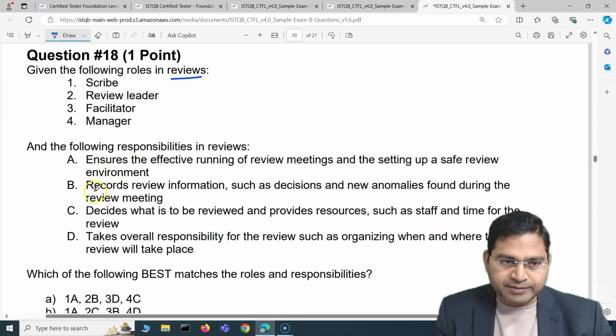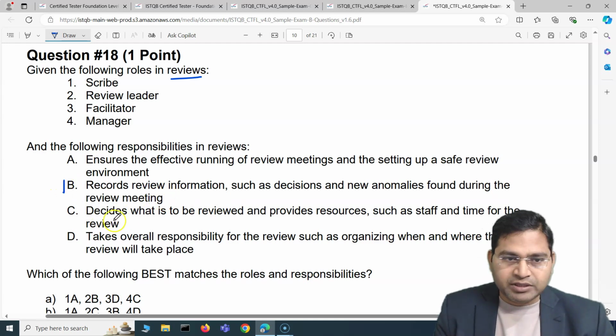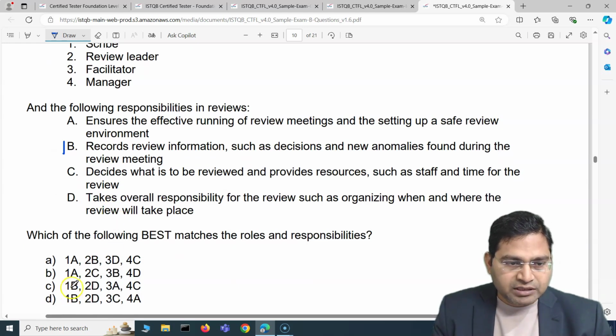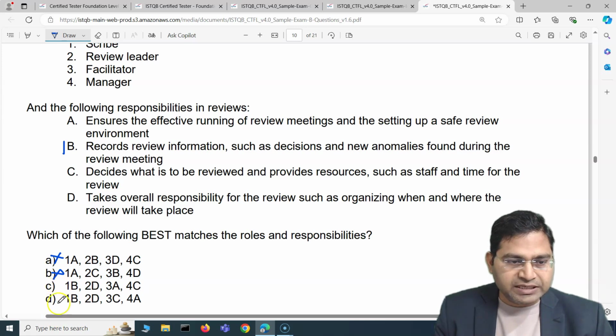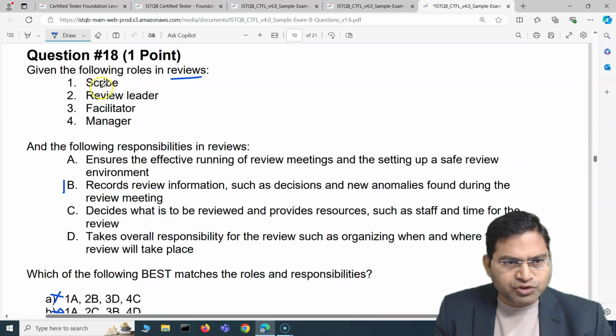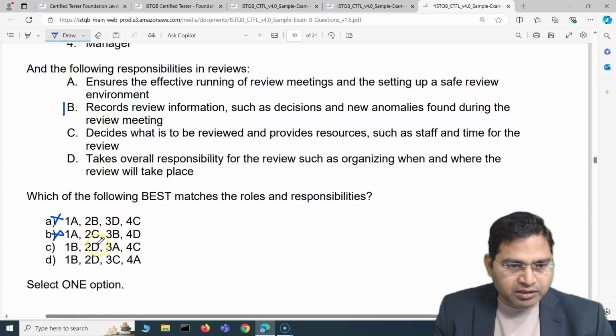If we go through these options, ensuring the effective running of review meetings and setting up a safe review environment is not the role of scribe. Records review information such as decisions and new anomalies found during the review meeting, that's the role of scribe. So we can map 1 to B. If we are 100% sure that 1 is mapped to B, then we can easily eliminate A and B. We don't need to look into these. Now we have to figure out which of C and D is correct. Both have 2 as D, so we have to know more than 2 to conclude this answer.